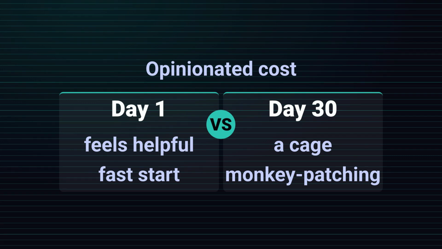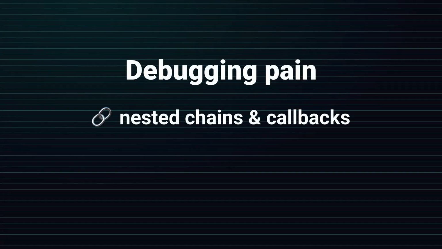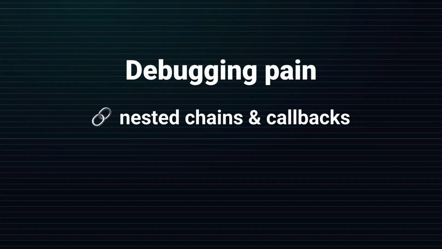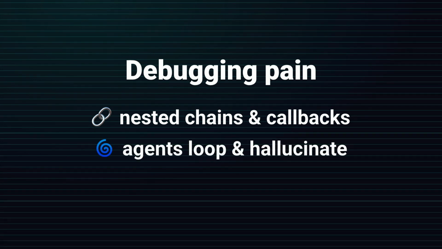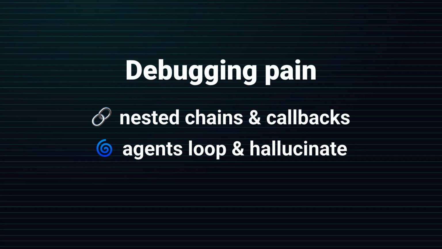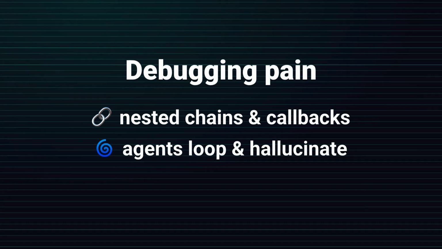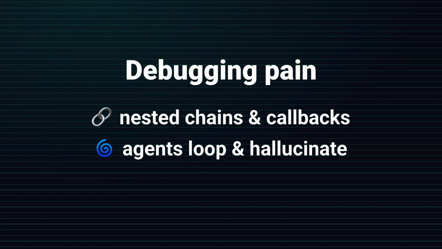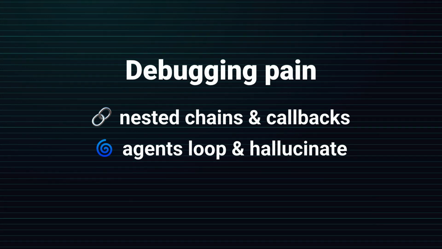Debugging behavior is another honest tell. Ask yourself what happens when something goes wrong in production. With LangChain, tracing an error through nested chains and callbacks can be genuinely miserable without extra tooling like LangSmith. With CrewAI, the agents can loop, hallucinate tasks, or burn tokens in ways that are hard to inspect because so much happens inside the orchestration you don't directly control. If you can't confidently answer, "Why did my system do that?" and the framework hides the answer instead of surfacing it, you'll pay for that opacity every incident.